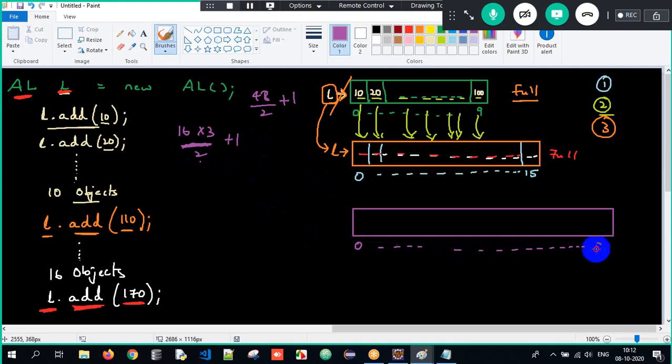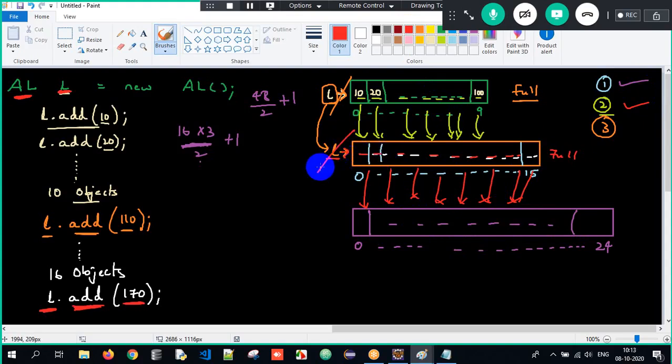So the size of the newly created array is 25, from 0 to 24. This is step number 1. Step number 2: all the objects from the old array get copied to the newly created array. Step number 2 is done. Third step: the reference L, which was pointing to the old array, gets dereferenced, meaning it stops pointing to the old array and starts pointing to the newly created array. That is step number 3.